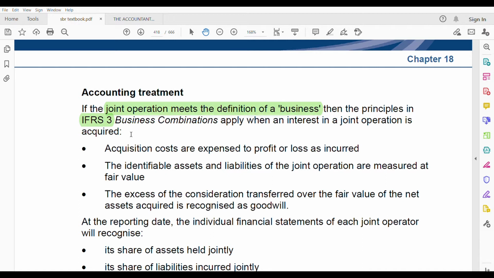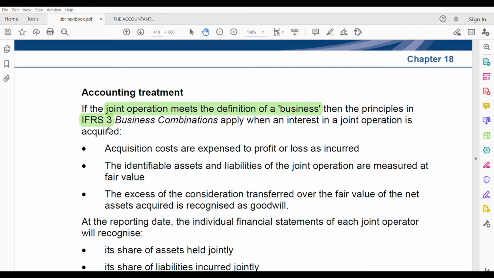Not all the time are joint operations dealt with under IFRS 3, only if it meets the definition of a business. Because look at the name of the standard, IFRS 3: it is business combination. So if anything is defined as a business, it will be dealt with using IFRS 3. Hence, a joint operation is dealt with under IFRS 3 if it meets the definition of a business.